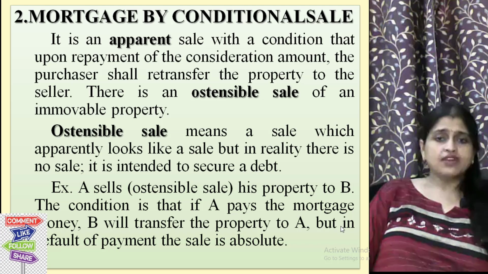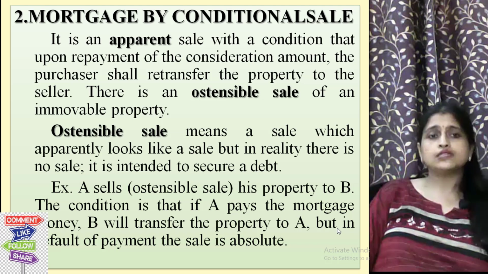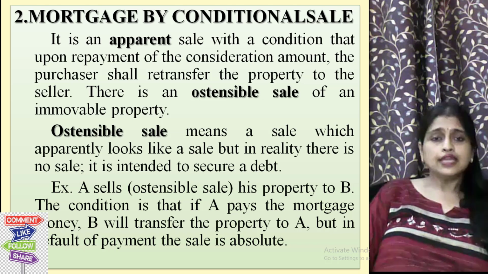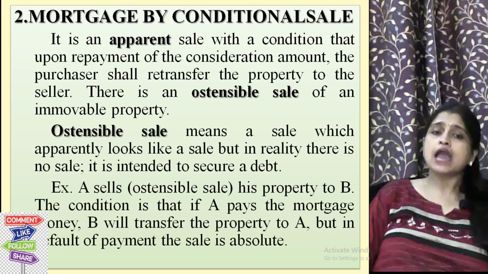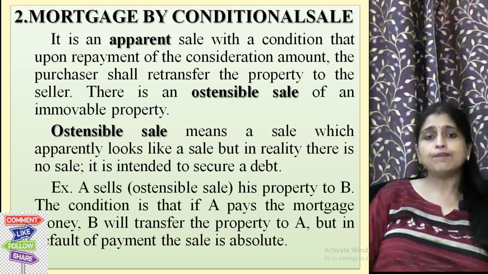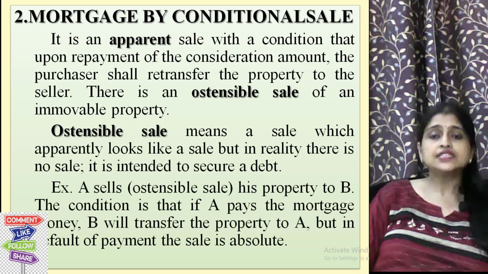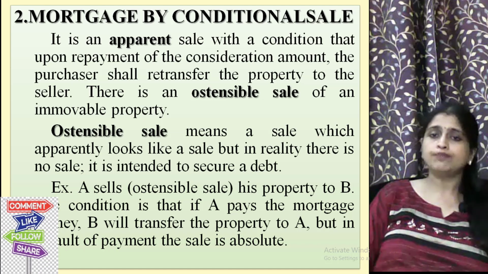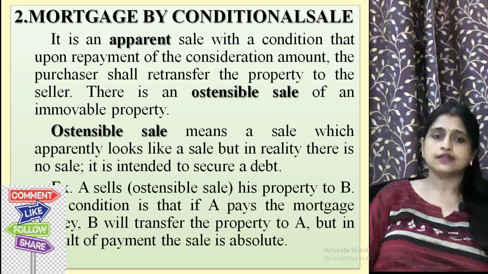Second is the mortgage by conditional sale. In this type, there is an apparent sale with a condition that upon repayment of the consideration amount, the purchaser shall transfer the property to the seller.